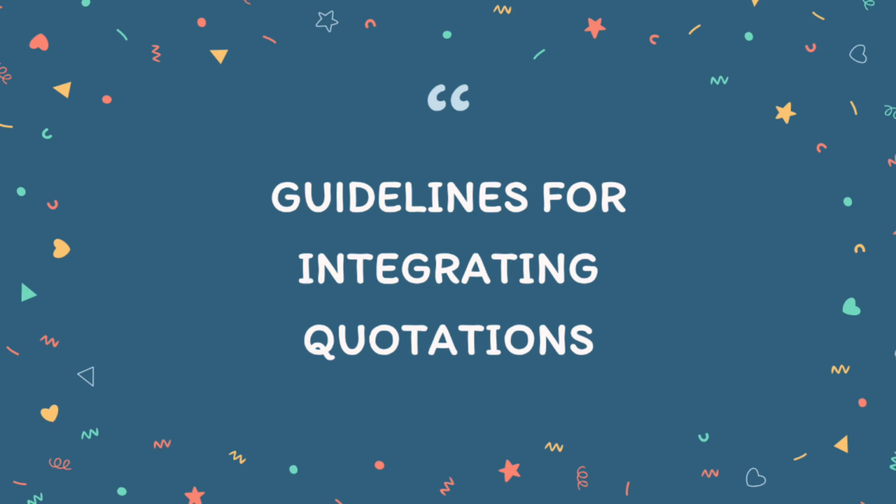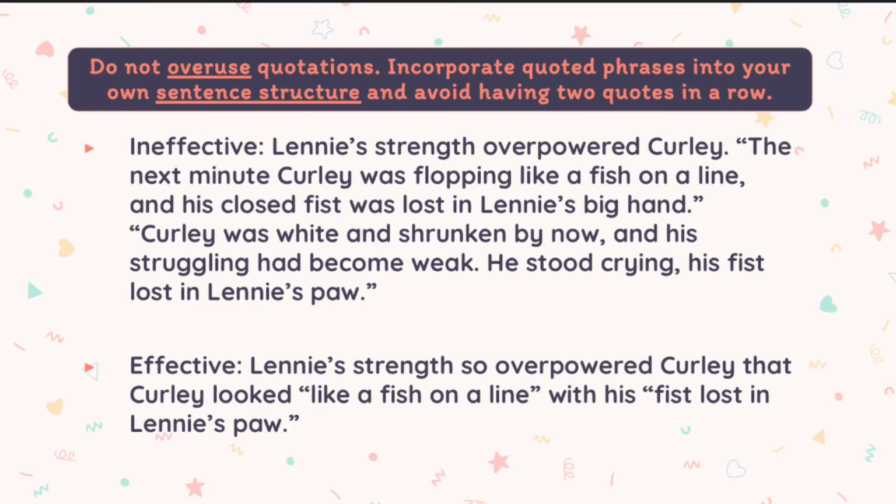But for now, I want to show you some guidelines for integrating or blending quotations into our writing, which is something that we just talked about having to do. So these are some ways that we can do that. The first tip is that we don't want to overuse quotations. We want to make sure that we're incorporating them into our own sentence structure, and we really want to avoid having two quotes in a row.